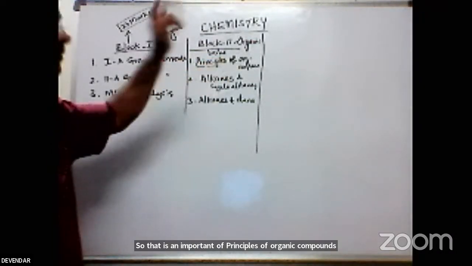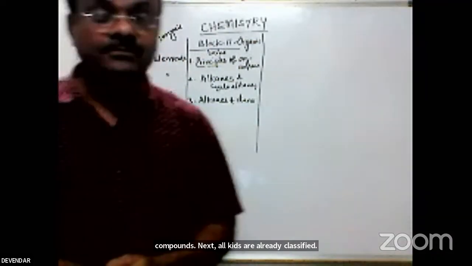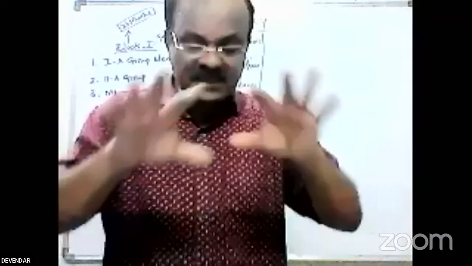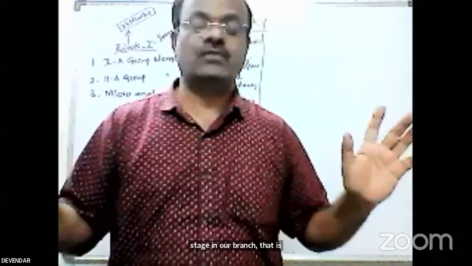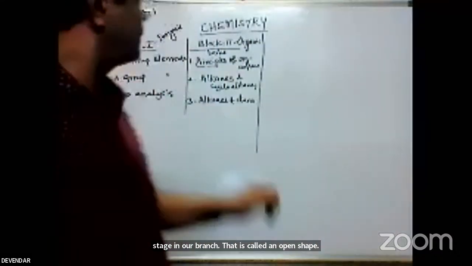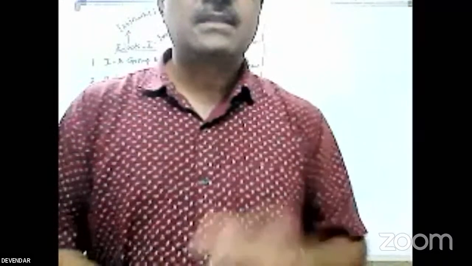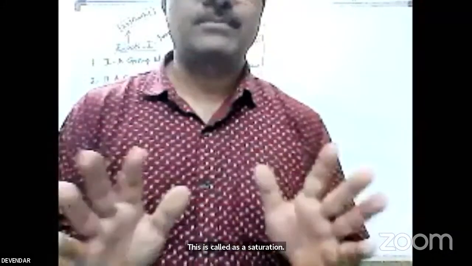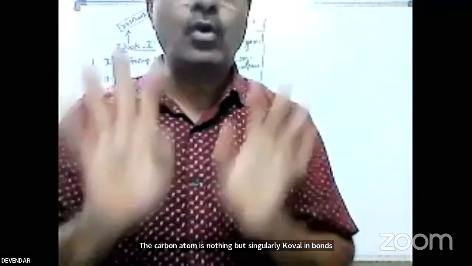Next, alkanes. We have already classified. The classification has open chain compounds and closed compounds. In open chain compounds, the arrangement of carbon atoms is open, straight chain or branched. That is called an open chain compound. These open chain compounds are classified into saturated and unsaturated hydrocarbons. Saturated means the carbon atom has all 4 single covalent bonds. That compound is called saturated.